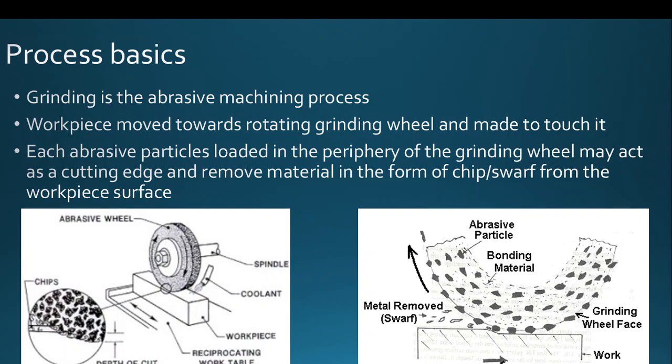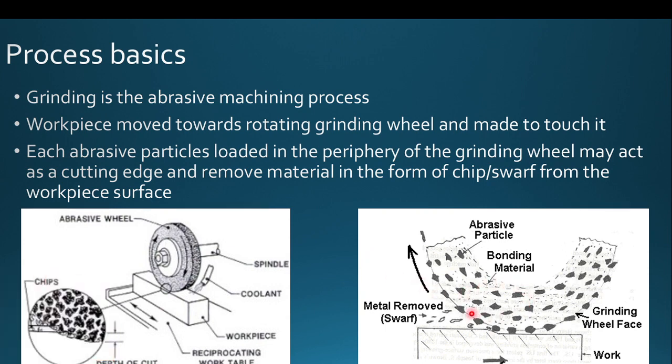Actually, the conventional grinding process, which you already practiced in your laboratory, is an abrasive machining process. Generally, the workpiece is moved towards the rotating grinding wheel and made to touch it. The grinding wheel is nothing but an abrasive wheel made up of abrasive material and a bonding material. See here.